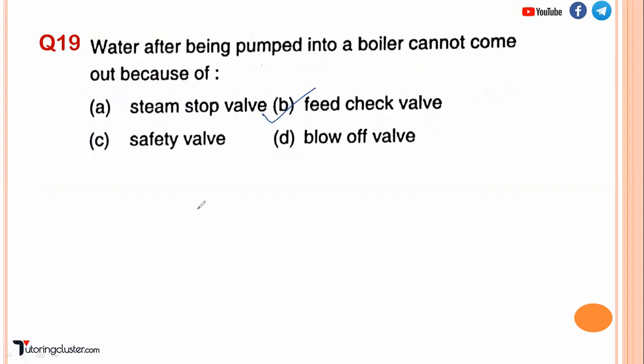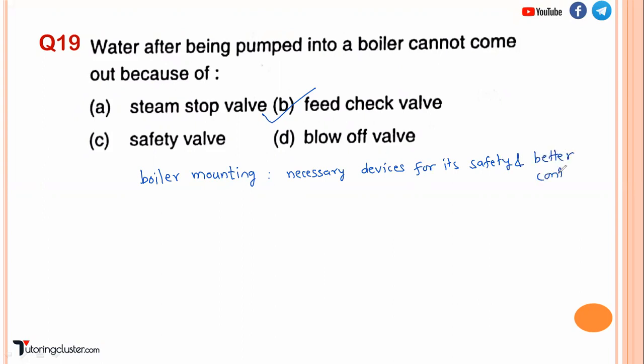Now we are going to see an important point. What are boiler mountings? There are two terms, boiler mountings and boiler accessories. Boiler mountings are basically necessary devices which are mounted on the boiler for its safety and for better control.